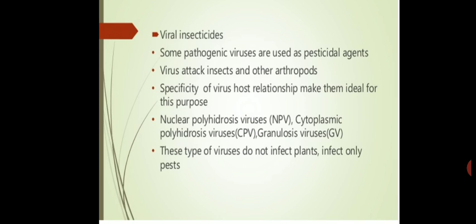For example, baculoviruses control harmful pests and other arthropods without negatively impacting plants and beneficial insects. As viruses are highly specific, they only kill the pest and do not cause any harmful effect on the plants or other insects.